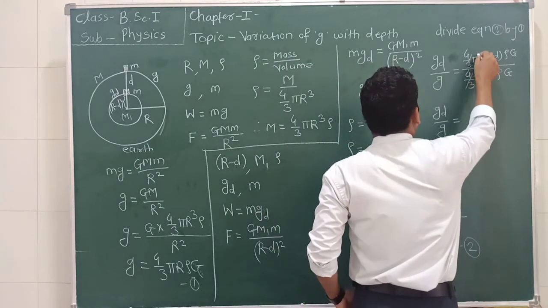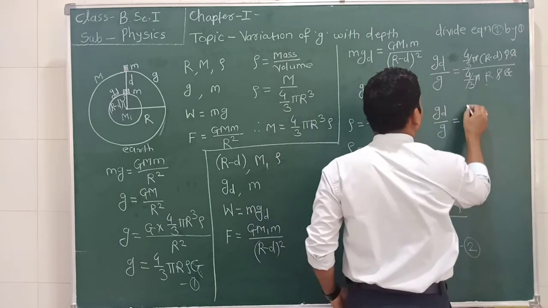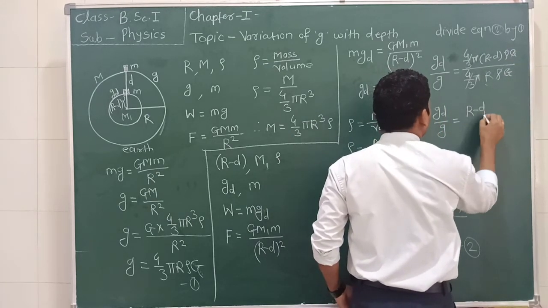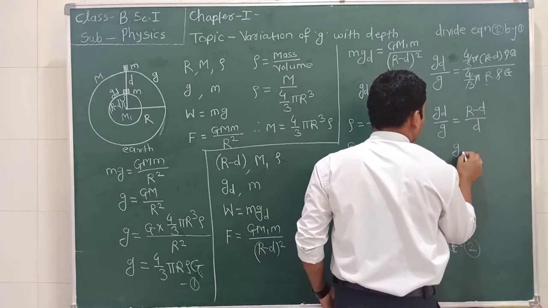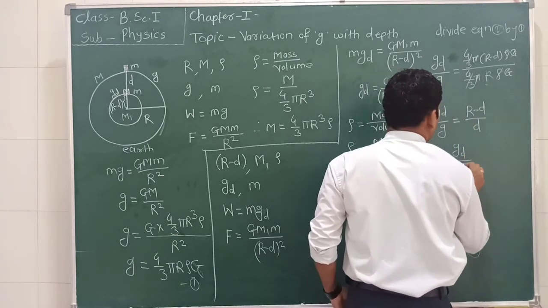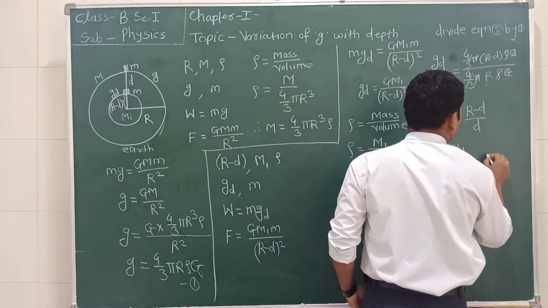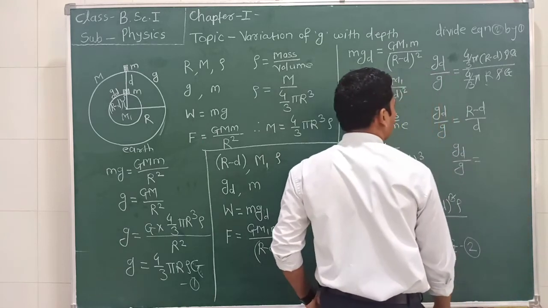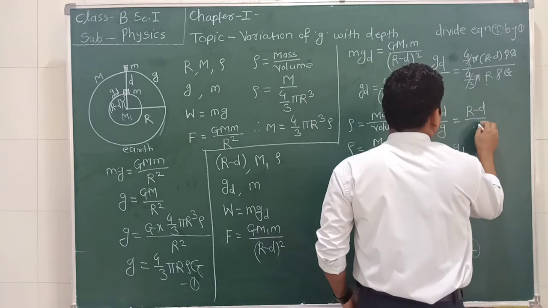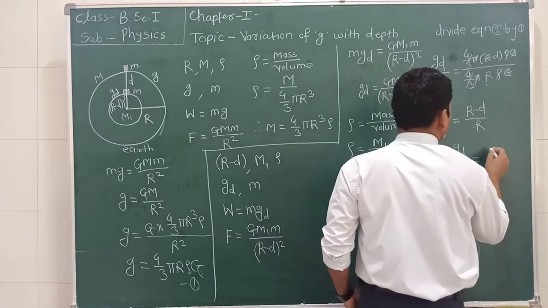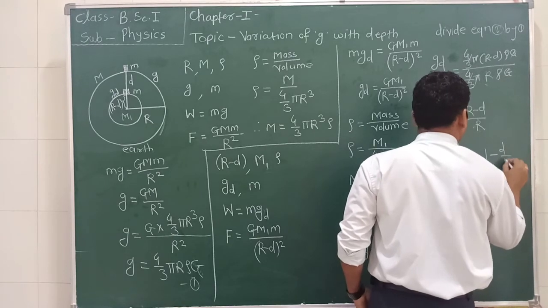4/3 pi rho g get canceled, only r minus d divided by r remains, or we can also write this as gd upon g is equal to 1 minus d upon r.